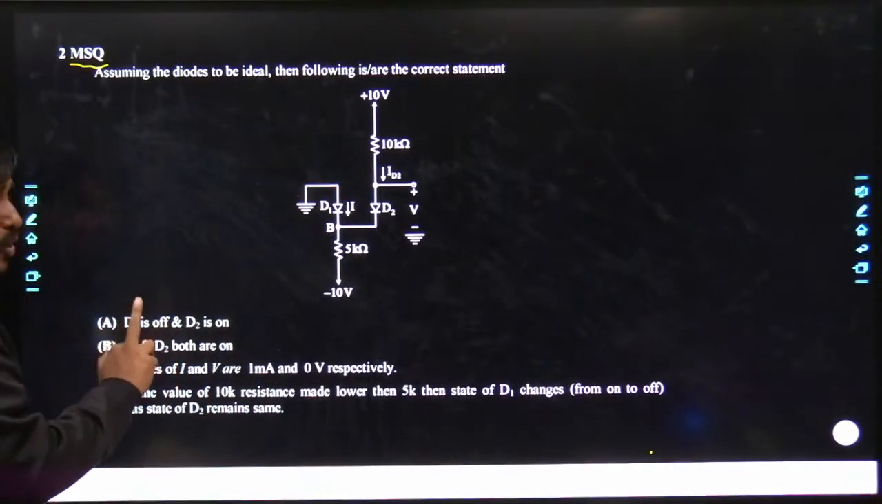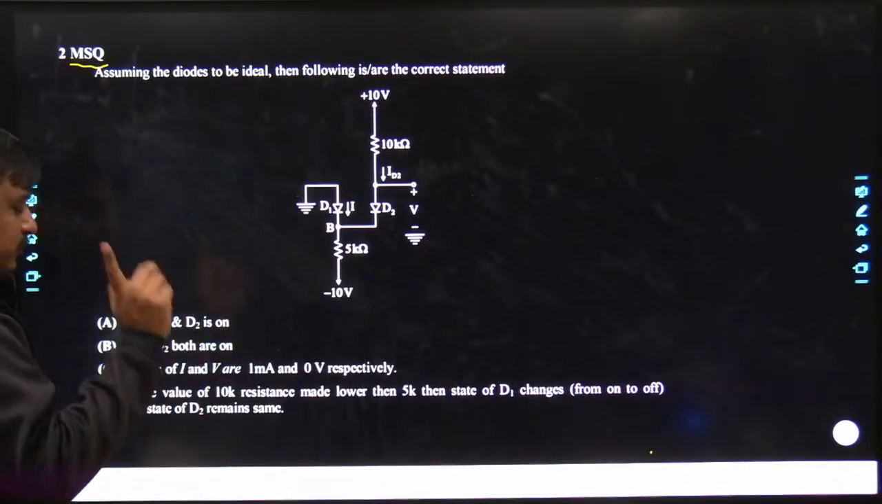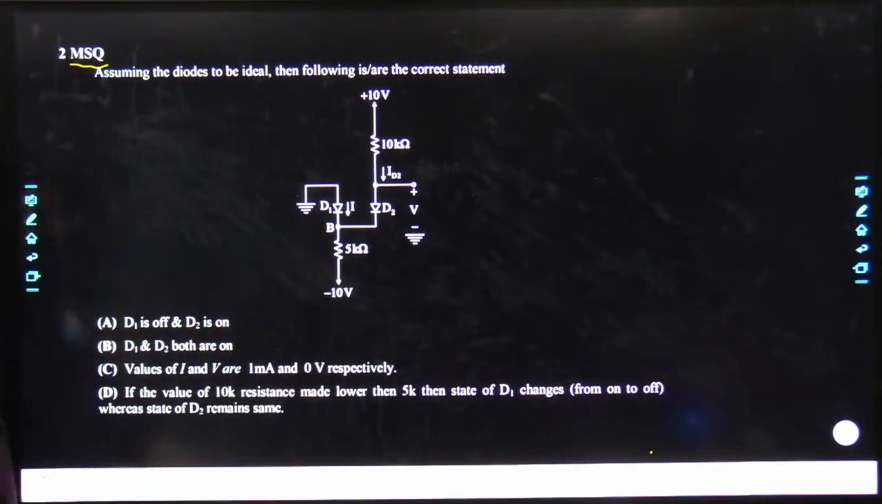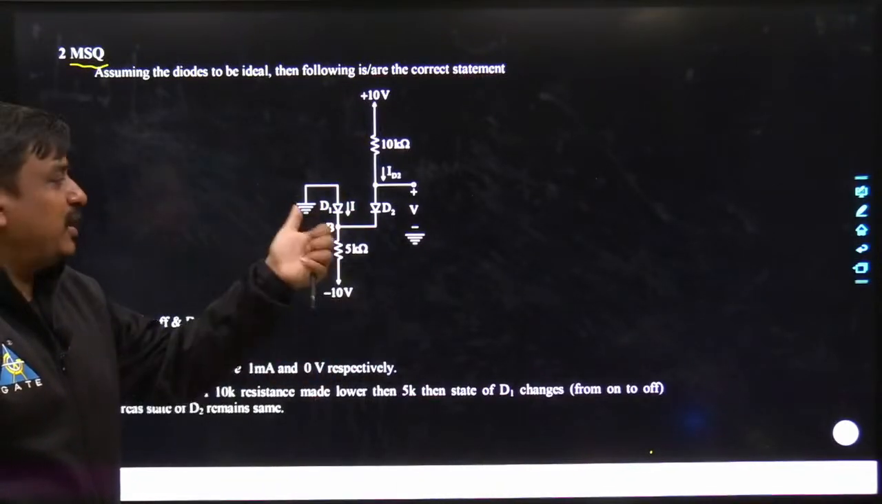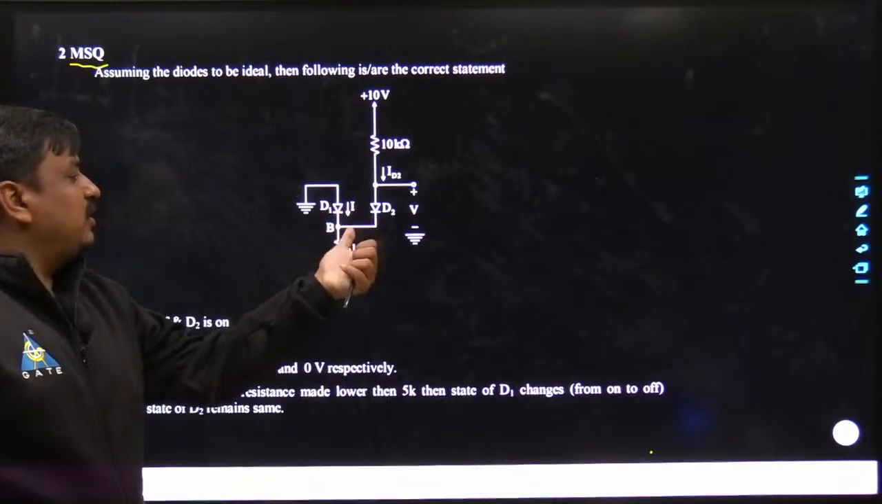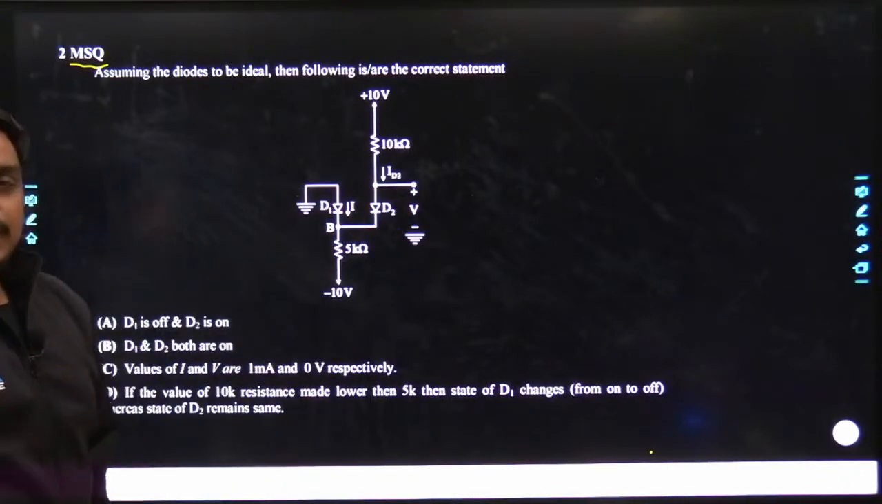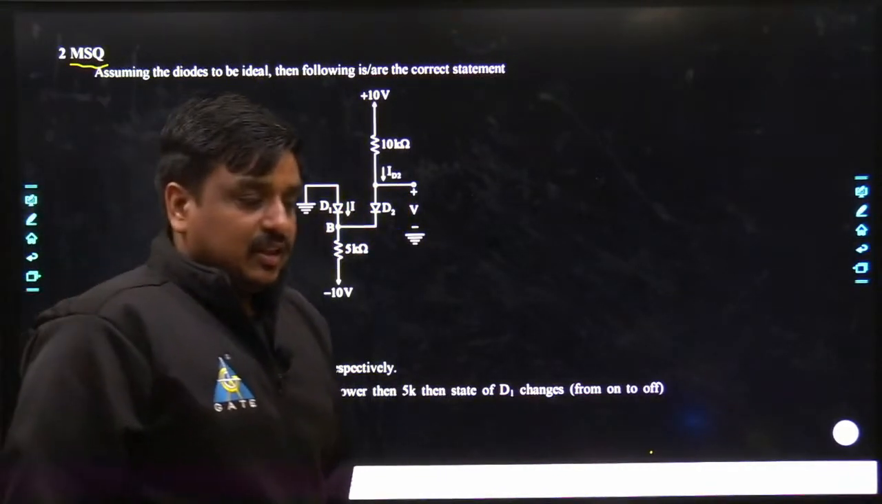Out of the 2 diodes, which is on, which is off, both are on, both are off. Those are the starting 2 options. Then once you are thorough with the states of each individual diode, you have to get the current across the D1 as well as the voltage across this terminal.